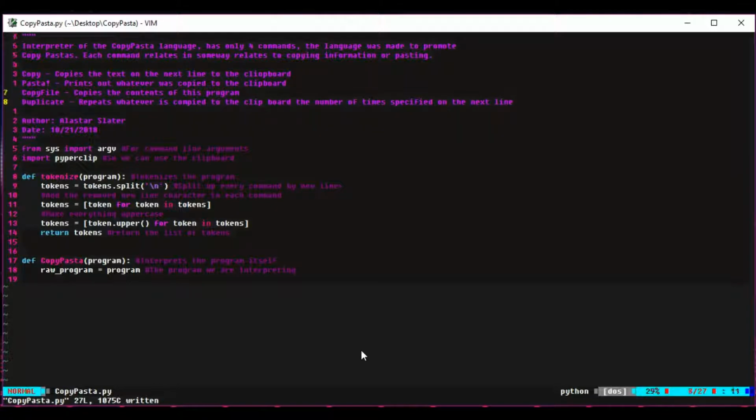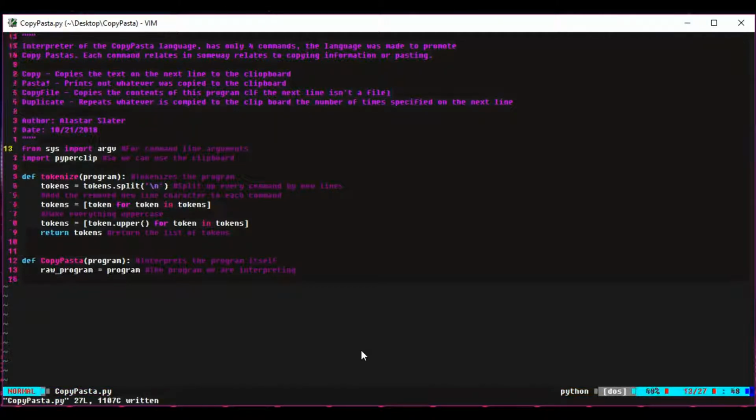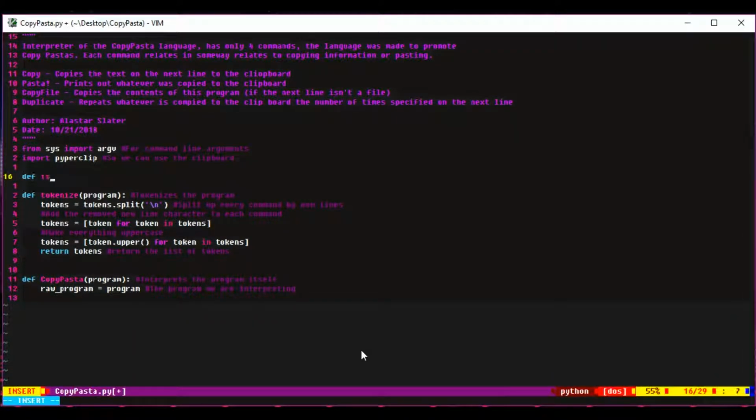I then quickly revise and add on some stuff to some of the descriptions of the commands in my header comment because I realized that it wasn't correct fully. I decided to define a new function called isFile. This basically will return a Boolean true if some given file actually exists on the user's computer.